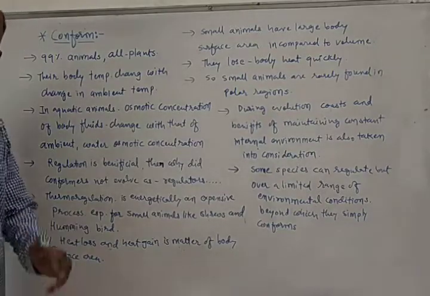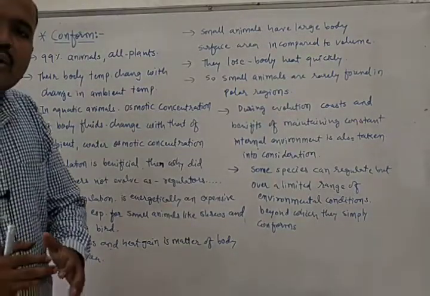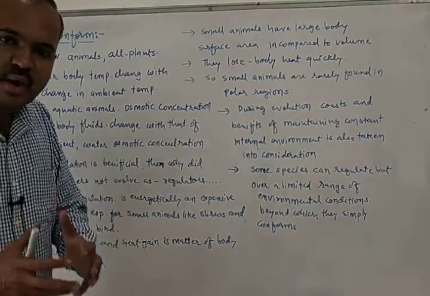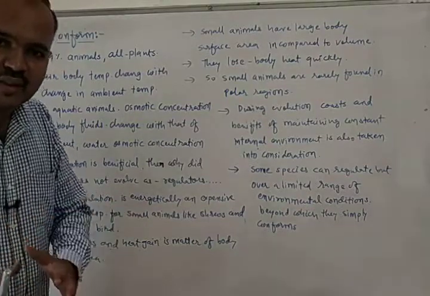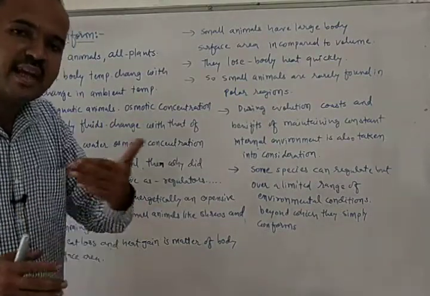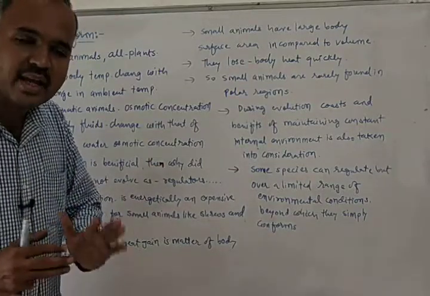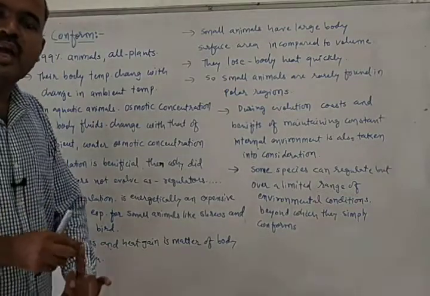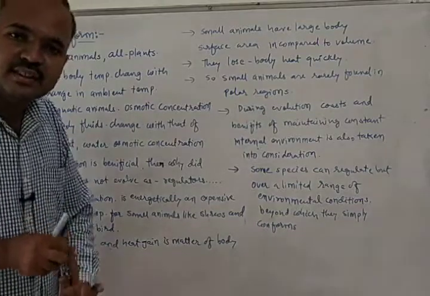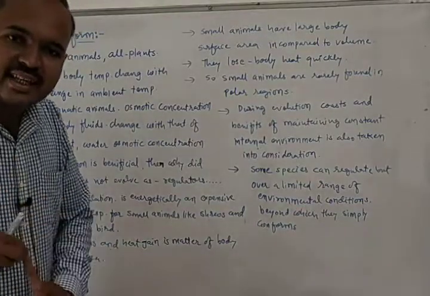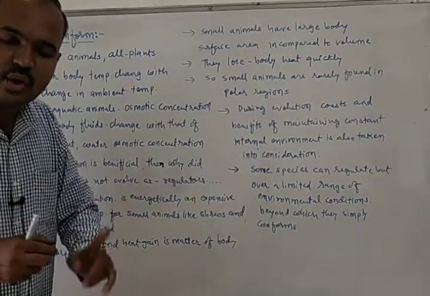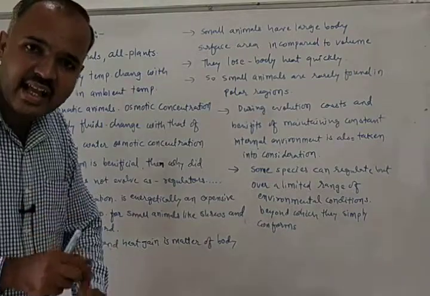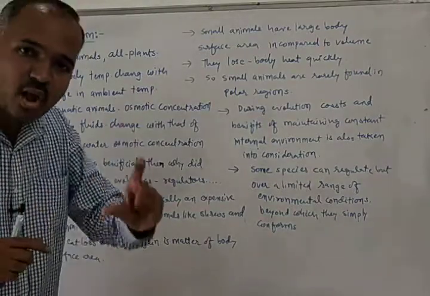Now let's talk about heat loss and the relation between heat loss and body surface area. Small animals have a lower volume of their body, but the surface area of their body is very high. So organisms with low volume but high body surface area will lose heat easily. Heat loss will be high in animals whose body surface area is high and volume is low, especially small animals. This is true.